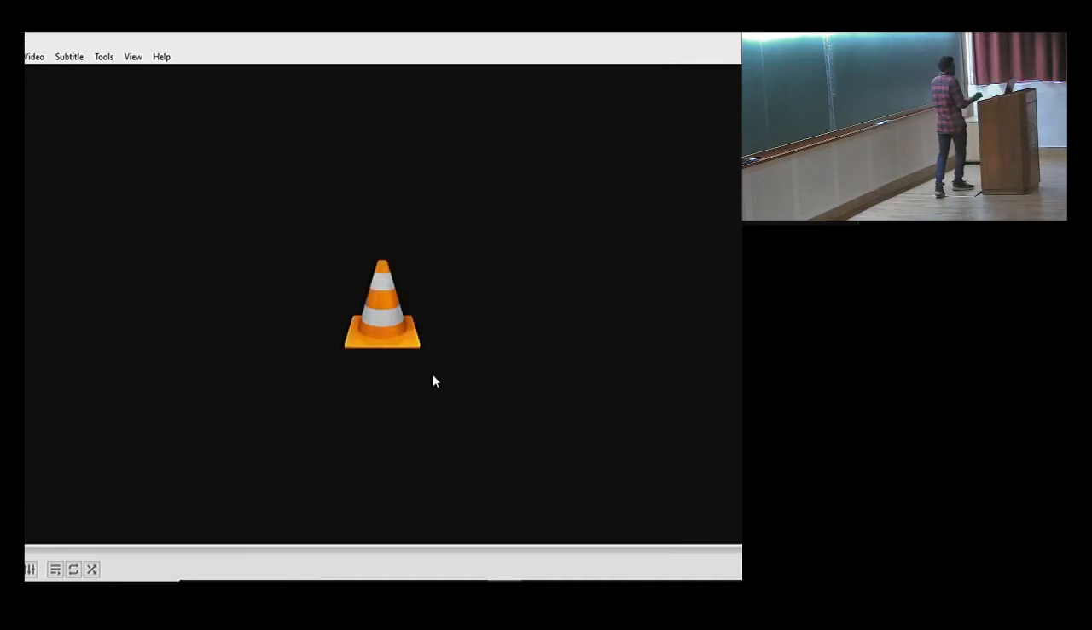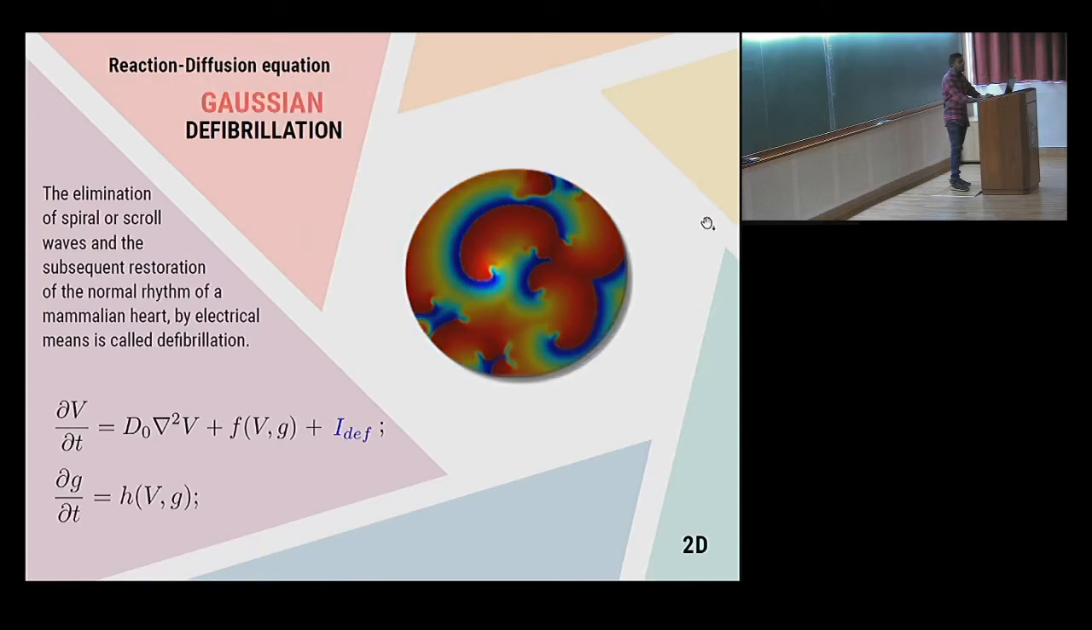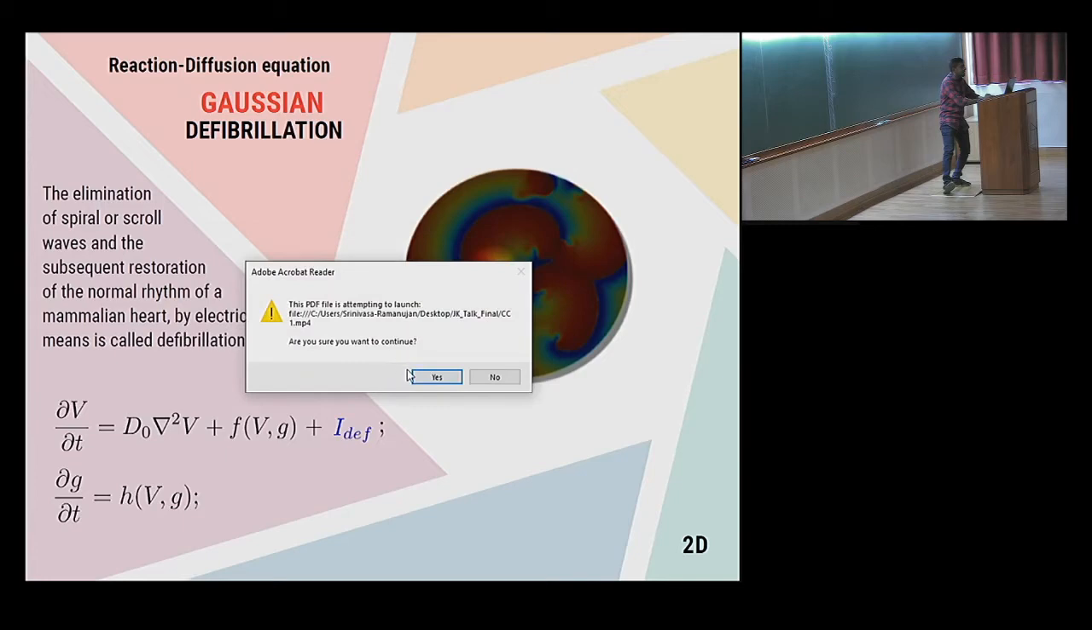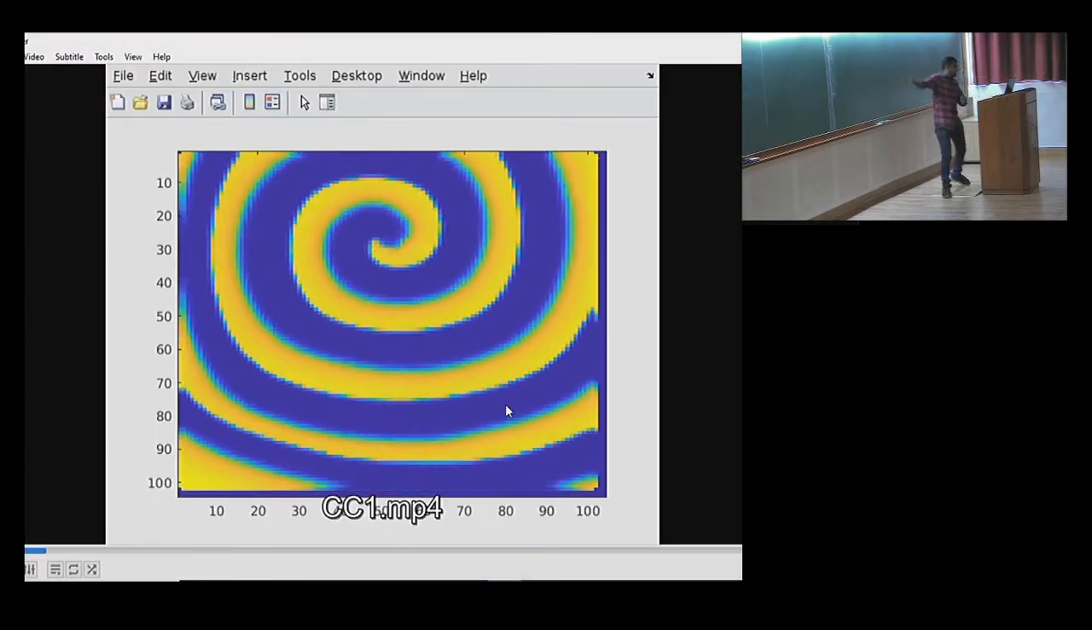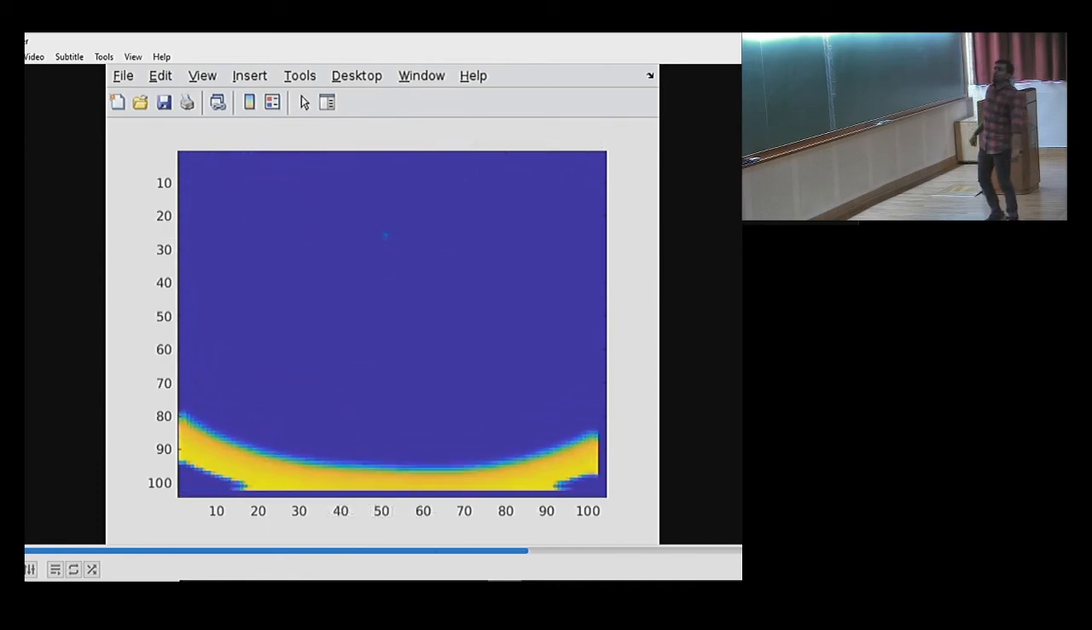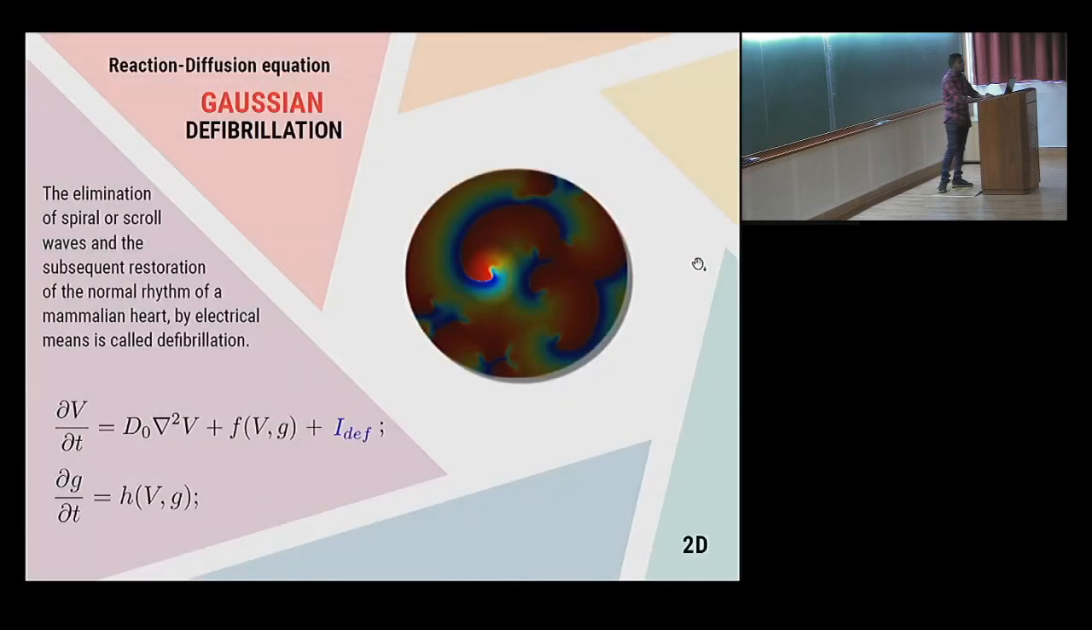Now I don't want to apply a uniform current to the whole system. What I'll do is apply it locally as a Gaussian. In this particular case, run in MATLAB, I locate the spiral tip and apply a local Gaussian current there, and it gets killed. So I have reduced the amount of current that is required.